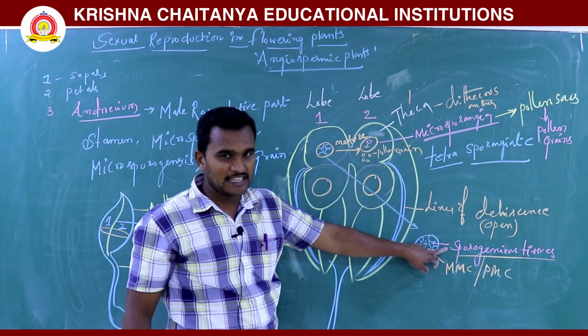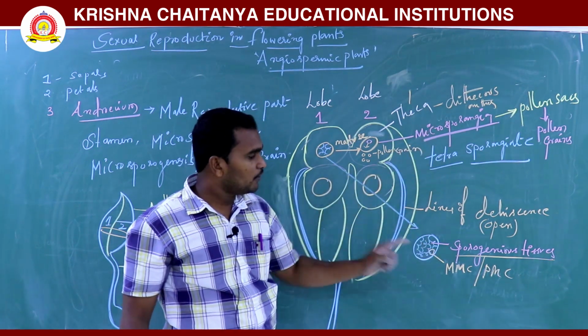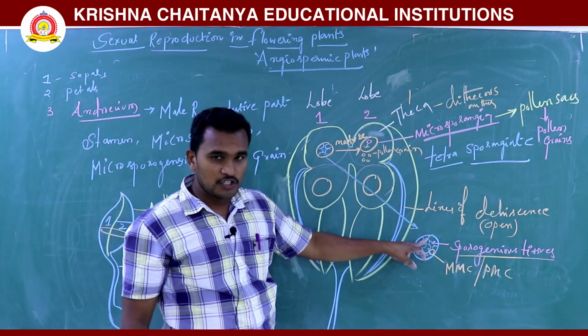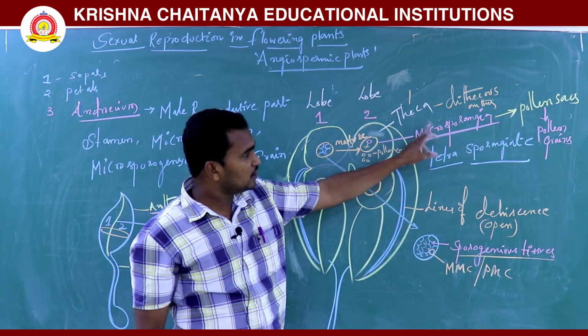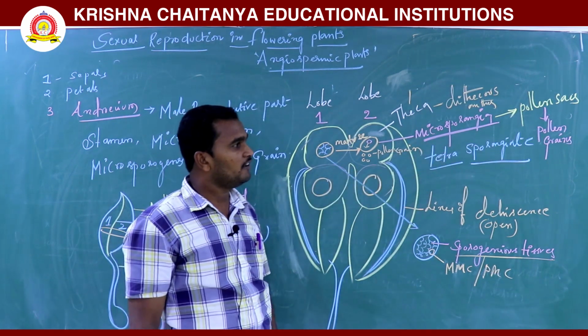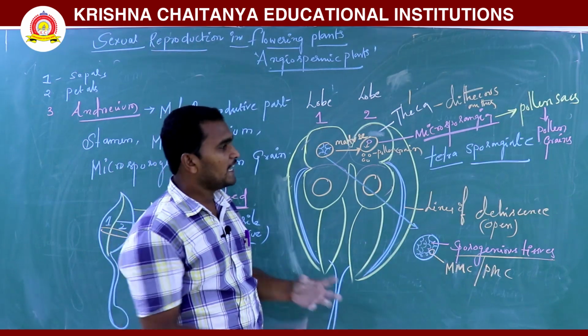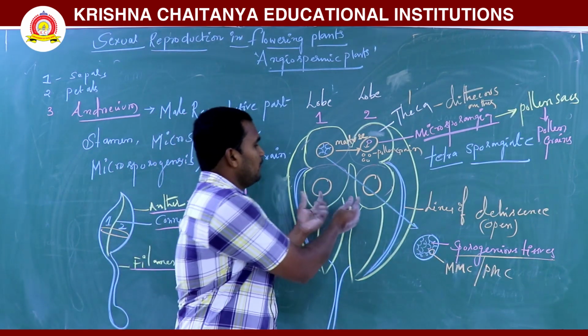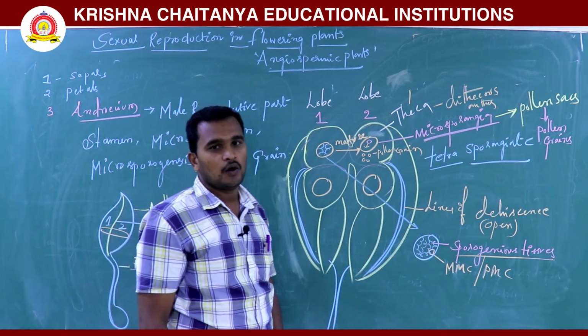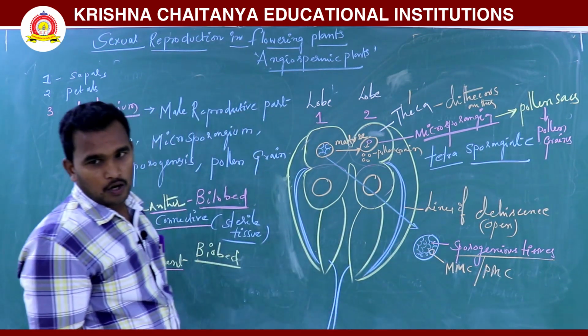The young anther has microsporangia with sporogenous tissue, which is converted into the pollen sac. The pollen sac is filled with pollen grains. When the anther fully matures, it opens and releases the pollen grains outside.